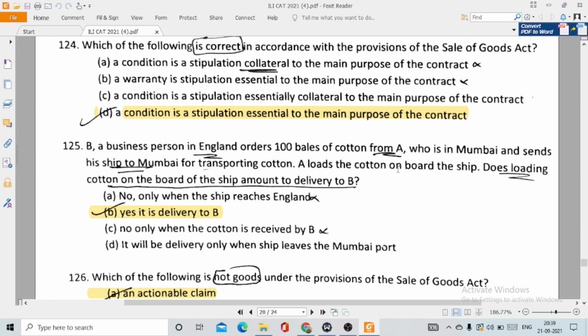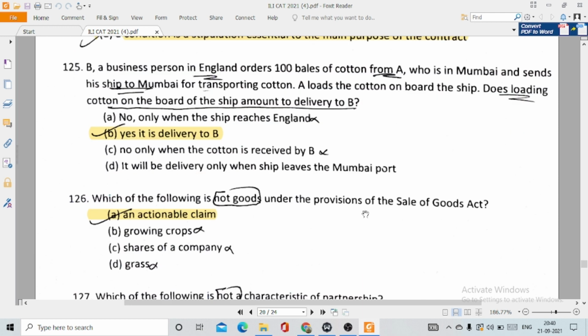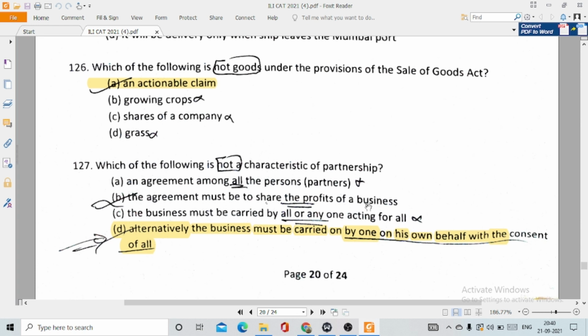Does loading cotton on the board of the ship amount to delivery to B? This is actually option number B. Yes, it is a delivery to B, because as soon as the cotton is loaded on the ship, it is actually amounting to delivery to B unless it is stopped in transit. 126, which of the following is not goods under the provision of the Sale of Goods Act? Is option number A, an actionable claim.